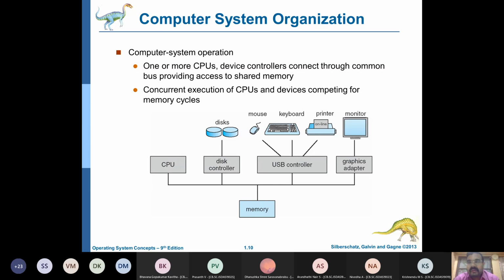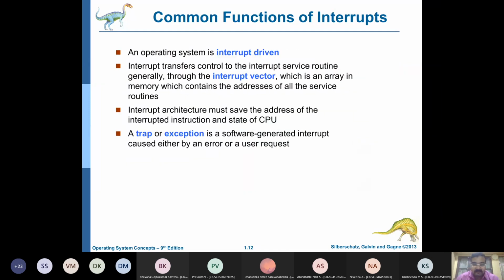It does all the computation. Only if the processor does something, some activity will happen. It has to work that way. Then I also told you that for all these devices there is a controller. For the disk device there is a controller with a buffer. The USB devices, the mouse, the keyboard, there is a controller there with a buffer. And for the monitor there is an adapter with a buffer. So all these instructions temporarily reside in the buffer and then they are executed. So this is the general structure of the computer that I explained.